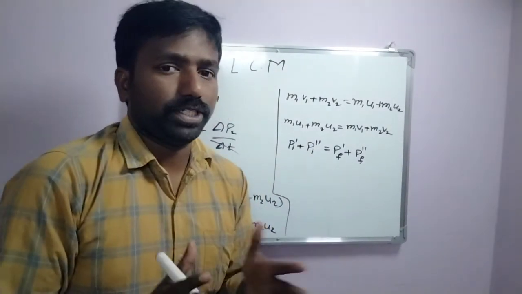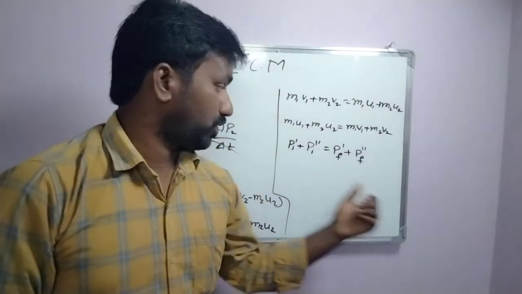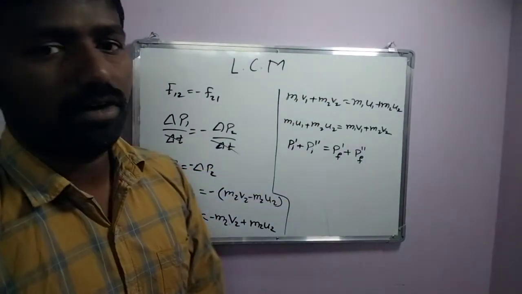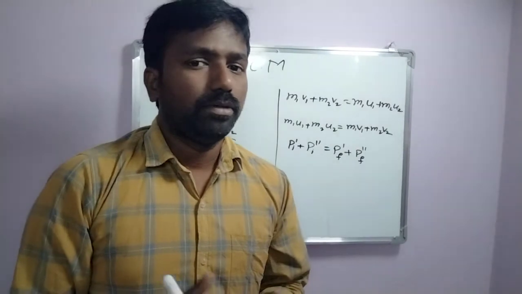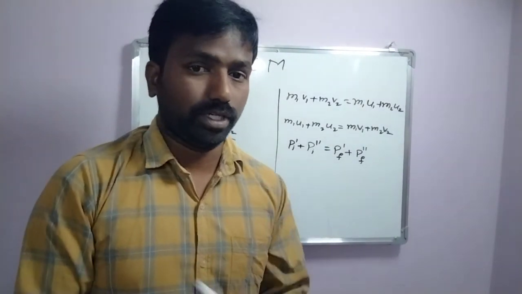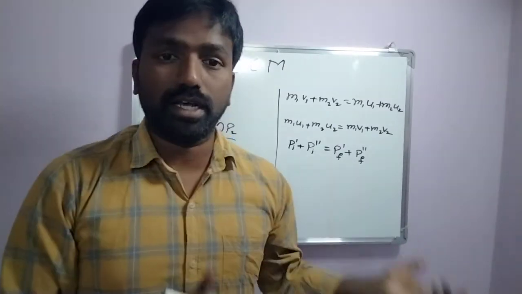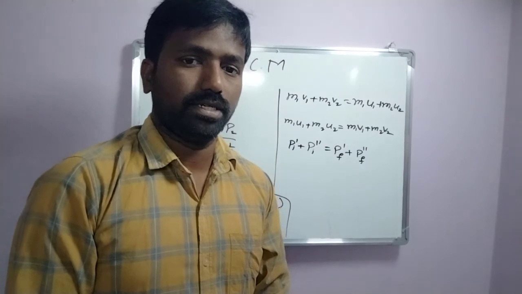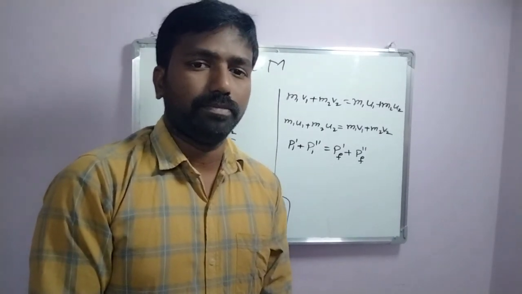So the total momentum is always constant. Whatever momentum the two bodies have before collision, they will have the same amount after collision. This is nothing but the law of conservation of momentum. The condition is that the first body should have more velocity than the second body for the collision to happen, and this applies when no external force acts on the objects. Then the total momentum is constant, and this is known as the law of conservation of momentum. Thank you.